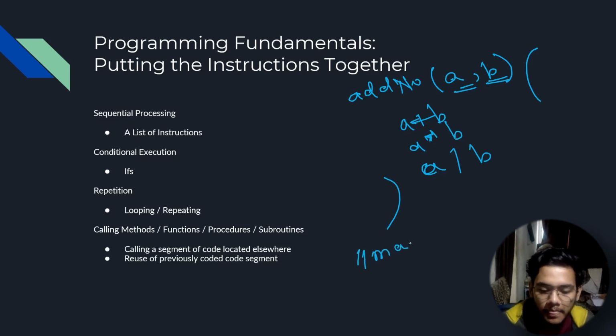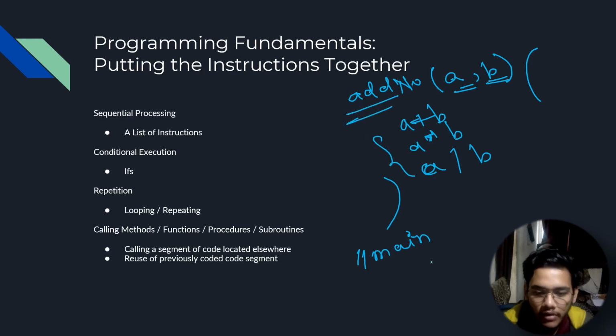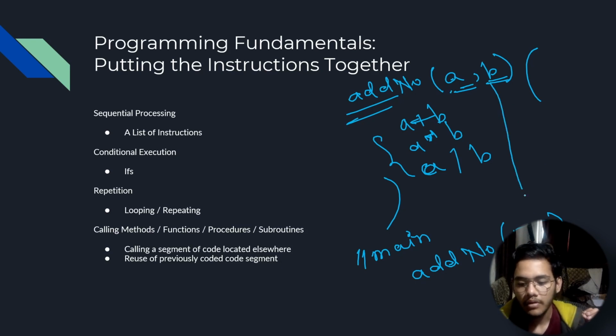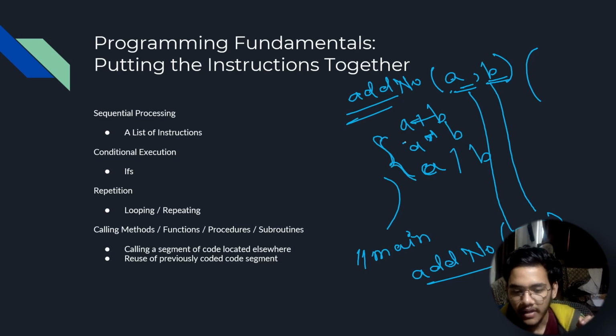Now in our main code, when we actually want this output for 3 different numbers, we'll just call add number. Since we have created this function, we can directly call the add number function. We can provide the values 5 and 3 like this, and this 5 will be stored to A, this 3 will be stored to B, correspondingly. And since we called this function, these 3 lines are run. So we'll get the 5 plus 3 value, that is 8, the 5 into 3 value, which is 15, and 5 divided by 3, which is basically 1 point something, so 1 will be printed out.